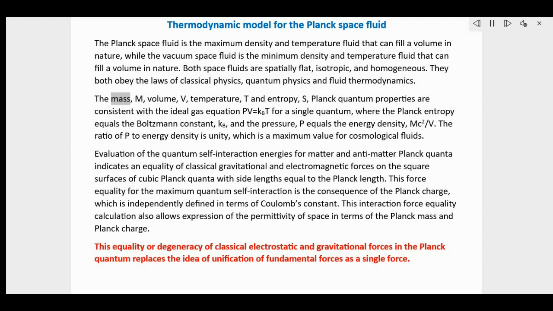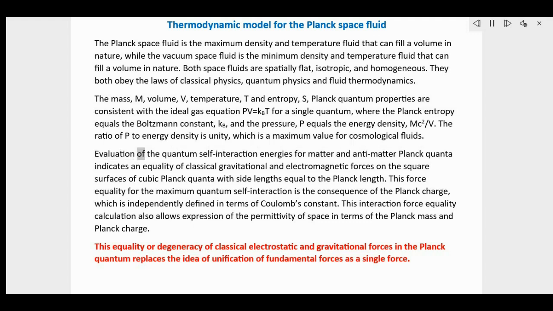The mass, m, volume, v, temperature, T, and entropy, S, Planck quantum properties are consistent with the ideal gas equation PV equals kBT for a single quantum, where the Planck entropy equals the Boltzmann constant, kB, and the pressure, P, equals the energy density, mc²/v. The ratio of P to energy density is unity, which is a maximum value for cosmological fluids.